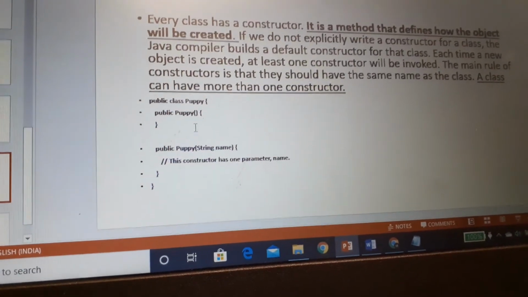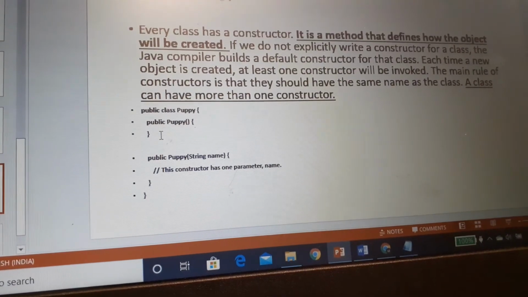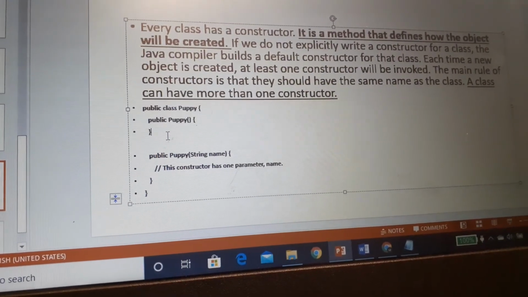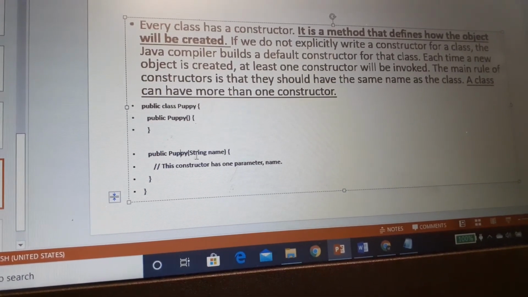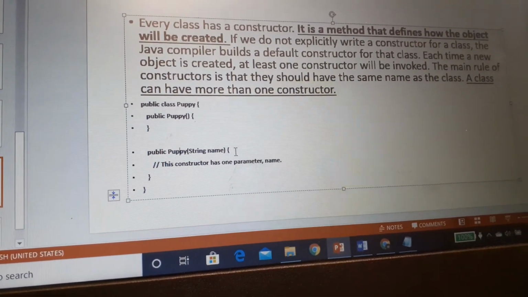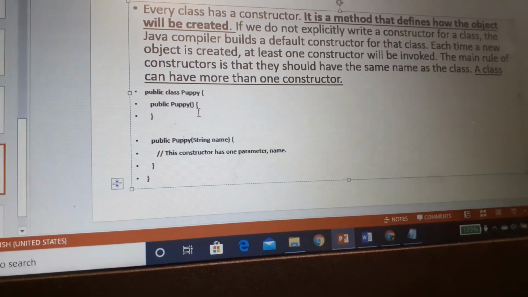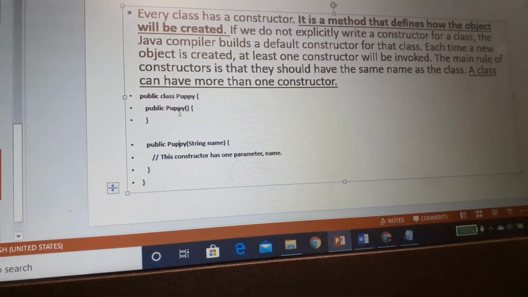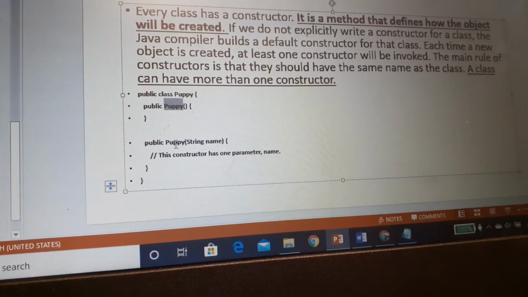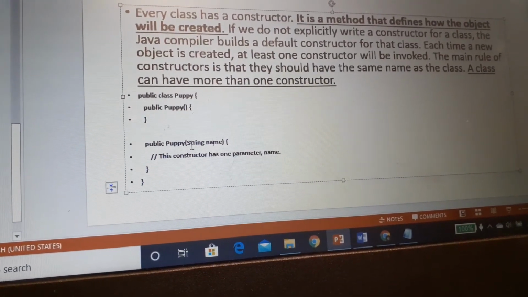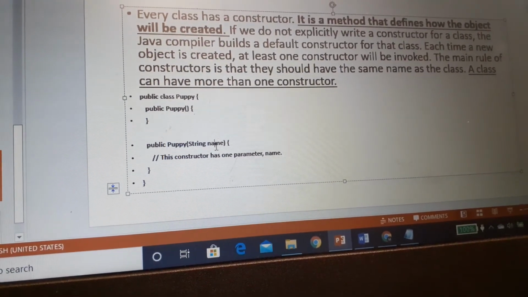So here I have given one example. Puppy is a class, public class Puppy. Here public Puppy is a constructor, and public Puppy(String name) is another constructor. One constructor has a parameter, and the other doesn't have any parameter. So whenever the object is created, the puppy will be created as a generic object, or it will be provided with some name.